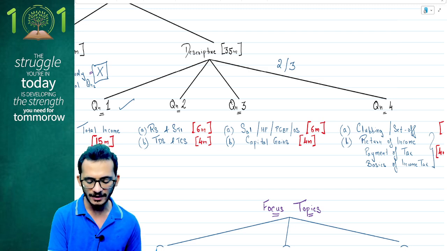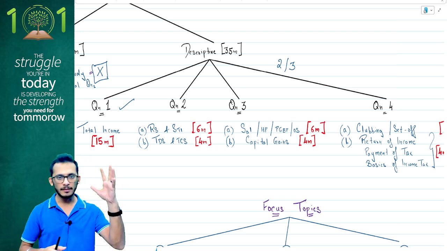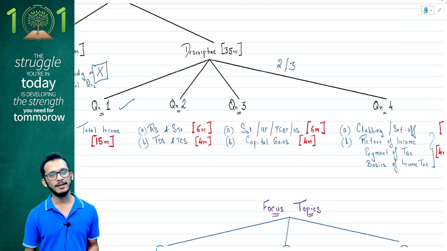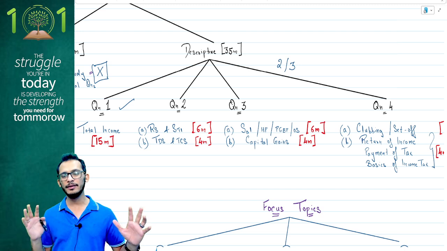In question number 1, you will be asked a total income question. Now, obviously, I don't have to explain to you. Total income question would be in summary of all heads. Predominantly, this chapter will have PGBP inside it. A predominant question of PGBP will come, which will itself carry around 10 to 12 marks.